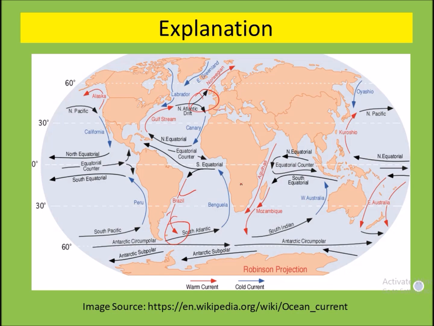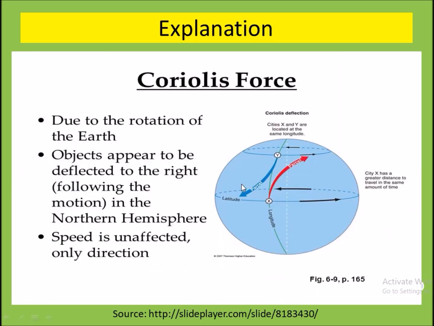What is the reason for this deflection? This is the Coriolis effect. The Coriolis effect is basically because of the rotation of the earth, and because of earth rotation, objects in motion in the northern and southern hemispheres deflect in their motion.